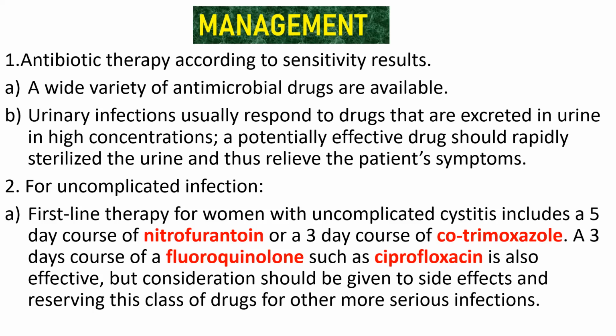Okay. For uncomplicated infection, if the infection that occurs is uncomplicated, then first-line therapy should be given to a woman with uncomplicated cystitis, including a 5 days course of nitrofurantoin. Have you ever had this? The name of this drug, nitrofurantoin? No, ma'am. Okay.